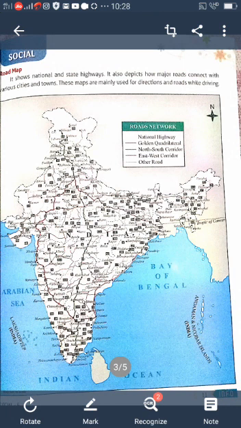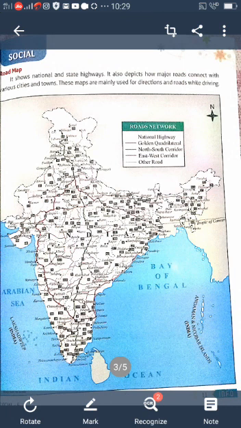Understood? And another type of map is the political map. Political map means on this map primarily borders that define the territory of a country, state or city. Where is Karnataka located? What is the border of Karnataka? Which are the neighboring states of Karnataka?